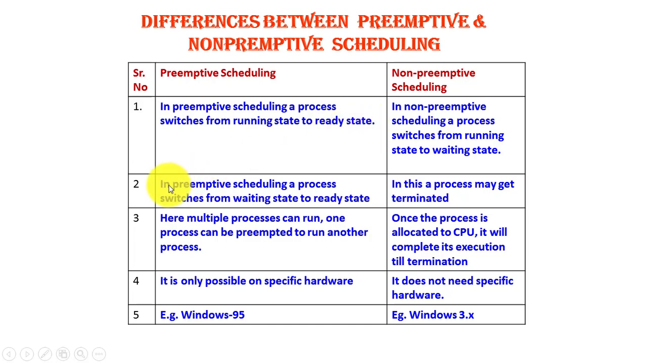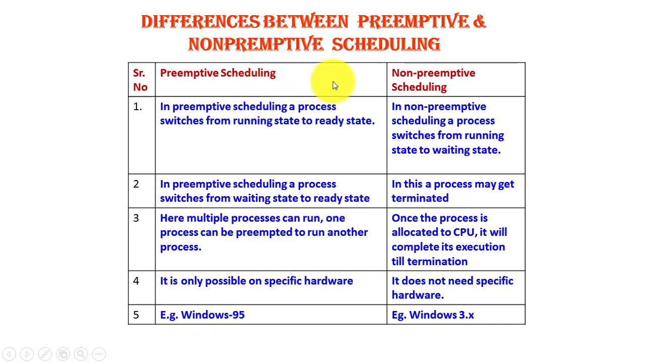In preemptive scheduling, a process also switches from waiting state to ready state. In waiting state, it waits for some IO request, and in ready state, it only waits for the attention of the processor. Since interruption occurs, multiple processes can run. One process can be preempted by another higher priority process, and this type of interruption requires some specific hardware. Windows 95 was using this preemptive scheduling.